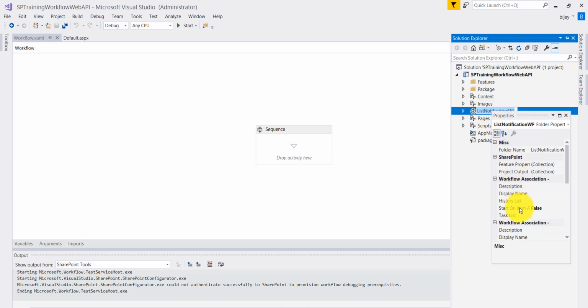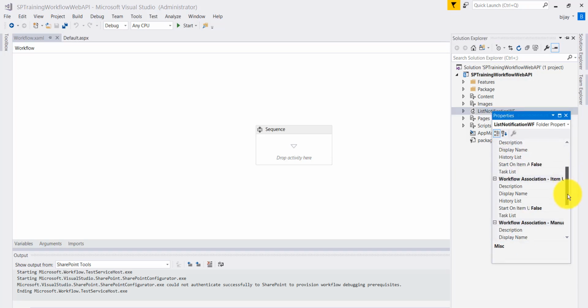So if you'll see here, there is a property known as integrated app, so we need to make it true. For this, if you'll see here, let me just check once.